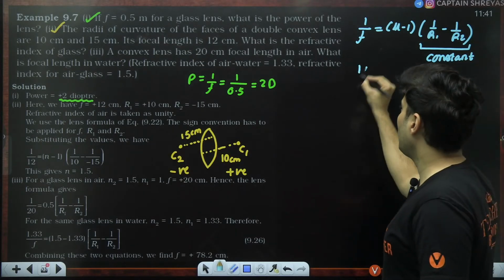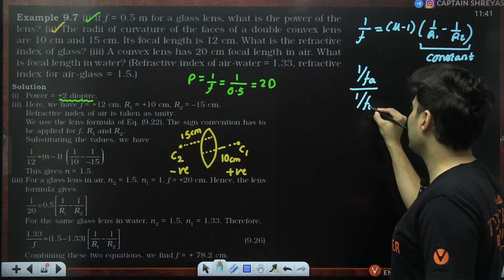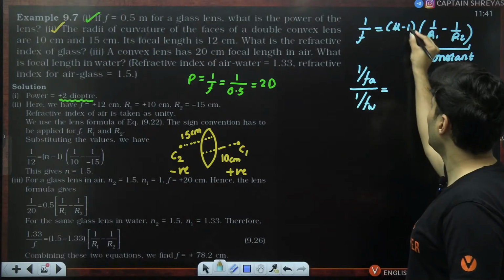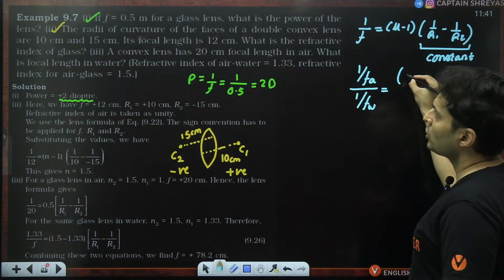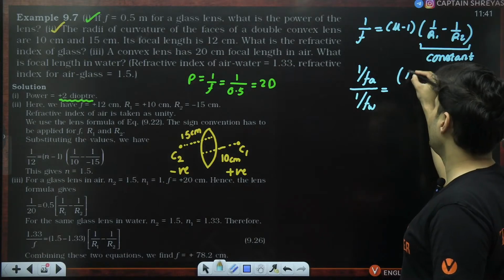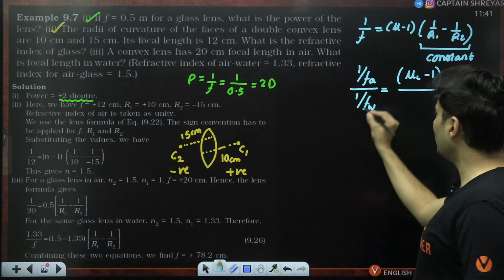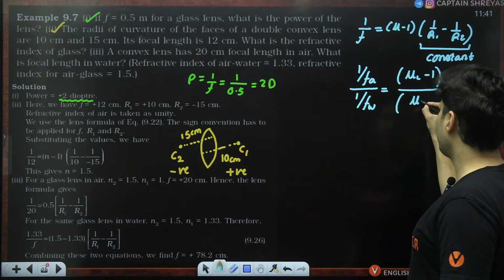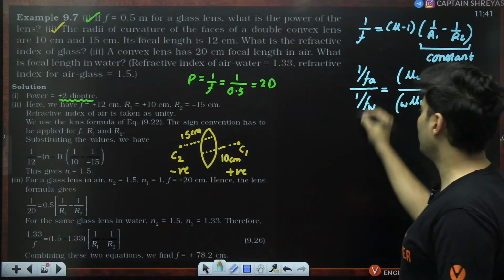So therefore, 1 by focal length in air upon 1 by focal length in water, this will be the refractive index of the lens in air minus 1. Here inside water, it is the refractive index of the lens with respect to the water minus 1. That's the major difference.